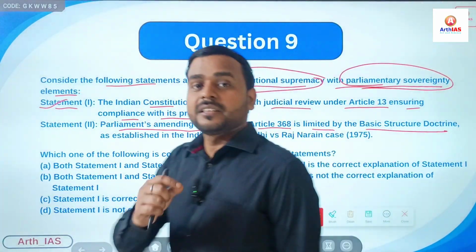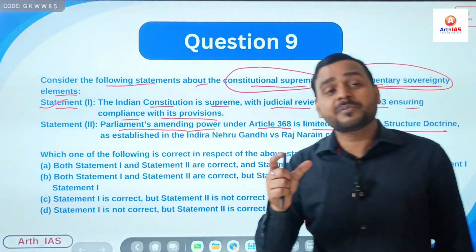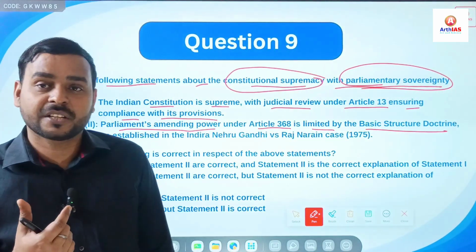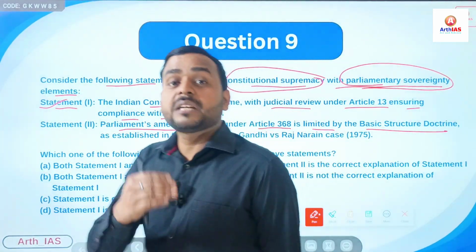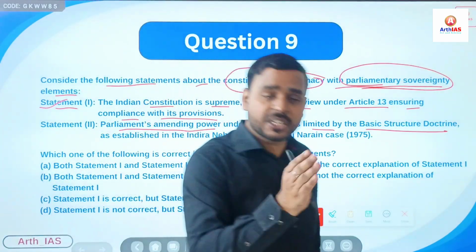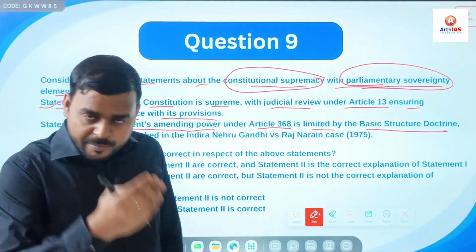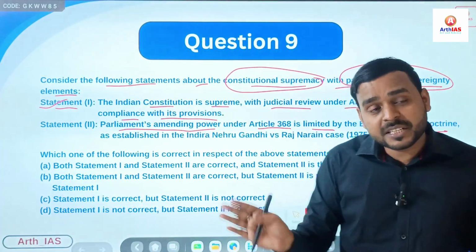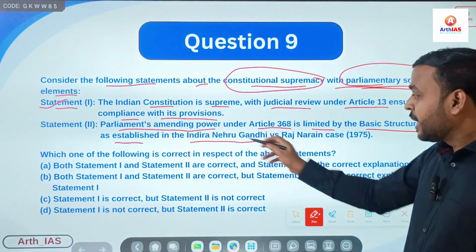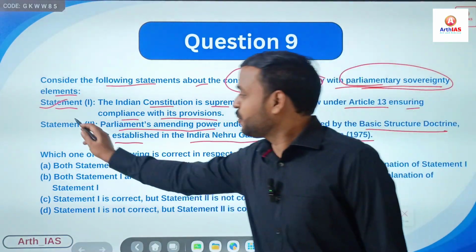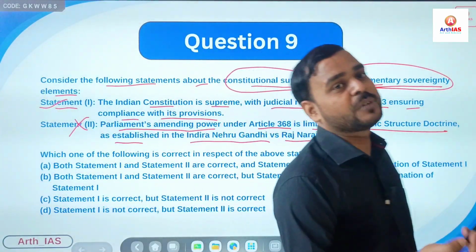Obviously, right? In the Kesavananda Bharati case, the Supreme Court propounded a new judicial concept, that is known as the doctrine of basic structure. Though Article 368 gives the Parliament power to amend the Constitution, this doctrine of basic structure restricts the power of Parliament to amend the basic structure of the Indian Constitution, right? As established in the Indira Nehru Gandhi versus Raj Narain case 1975? No, as I said, it was propounded in the Kesavananda Bharati case 1973, not the Indira Nehru Gandhi case.